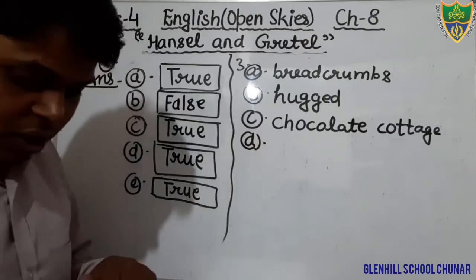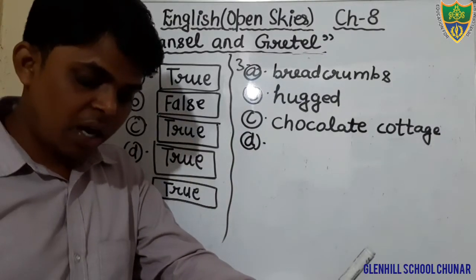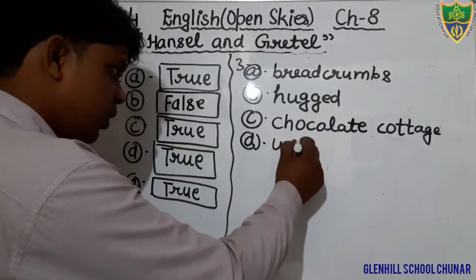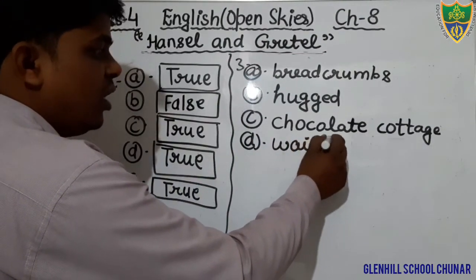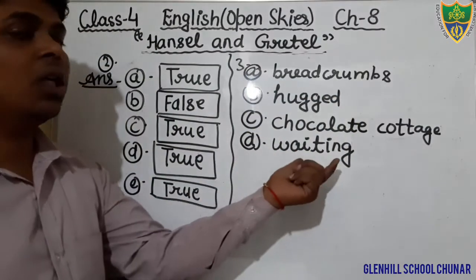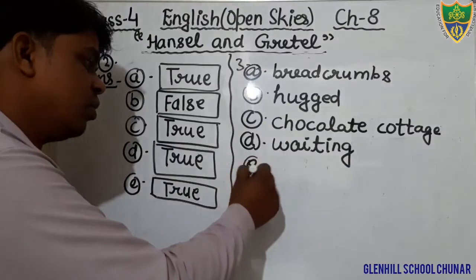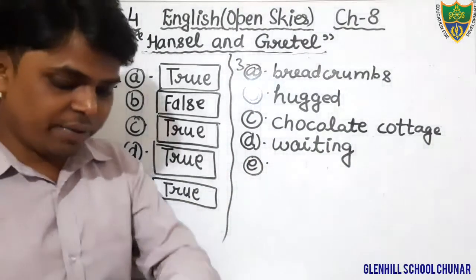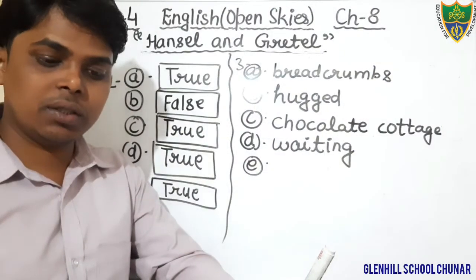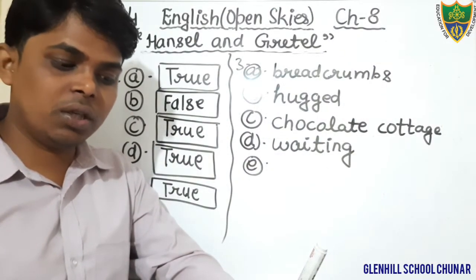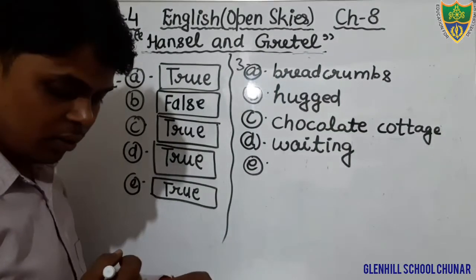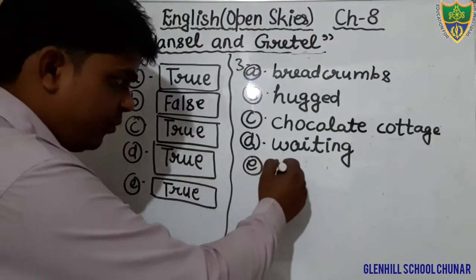What is question number D, students? One day the witch was tired of waiting. Dear students, you will fill the word waiting. Come to the next question. Question number E. What is given here? When the witch went to touch the fingers, Hansel held out the chicken bones. Yes, students, you will fill the word chicken.